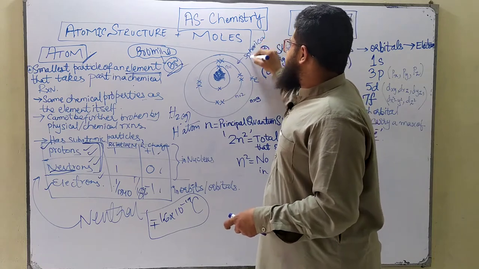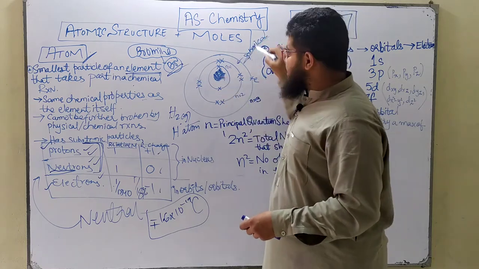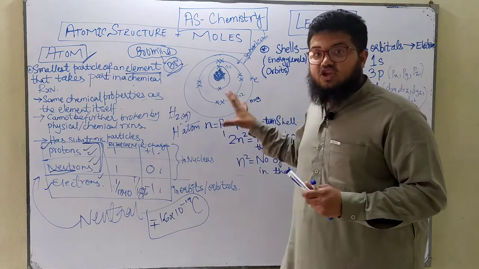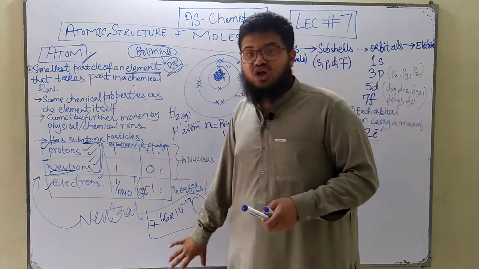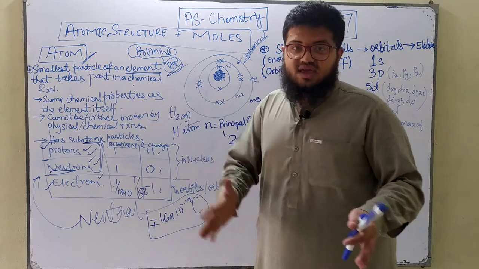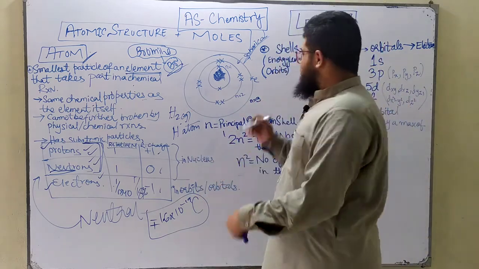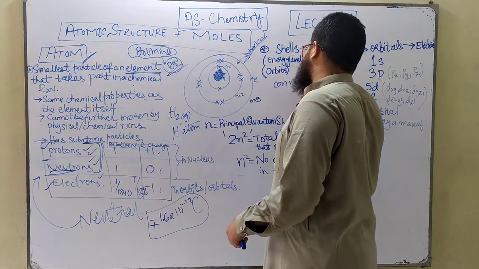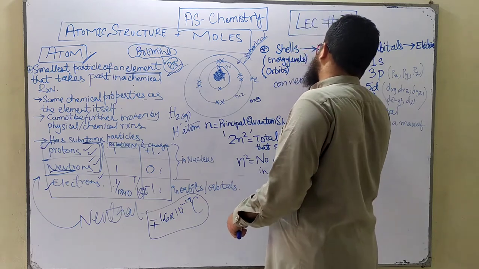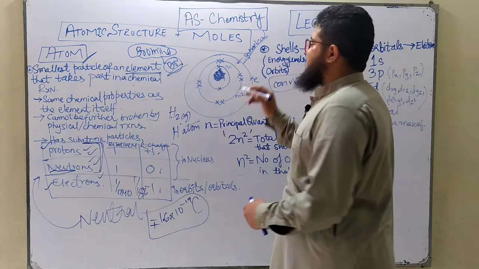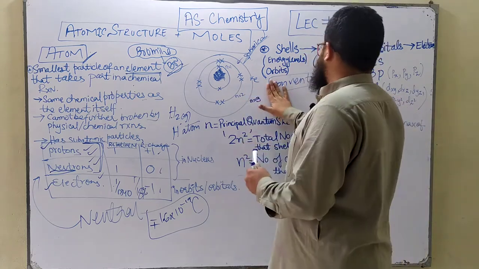But this doesn't mean that this structure is wrong or nullified. We still use it. It's a conventional atomic structure, and we will be using it throughout our AS chemistry as well. So let's stick to the conventional structure. You guys know what conventional means, right? Conventional means something that has been followed since the beginning. So it's the conventional structure of an atom. Now let's move on.